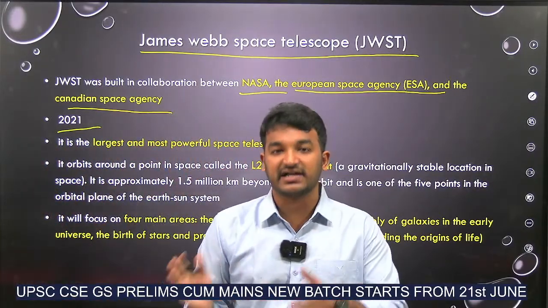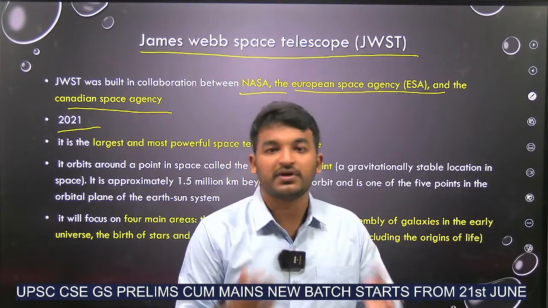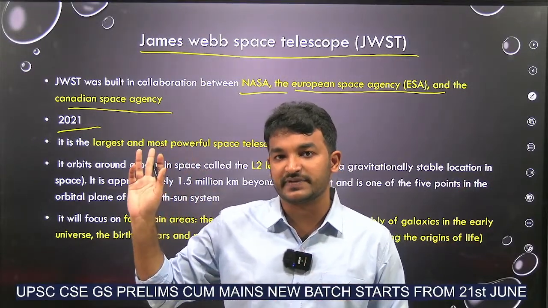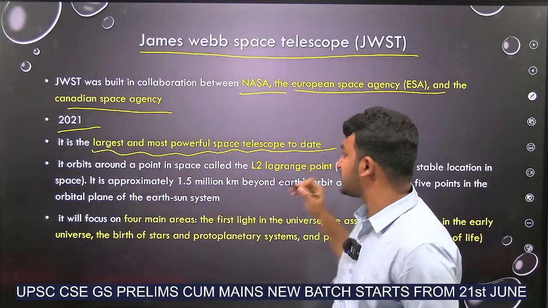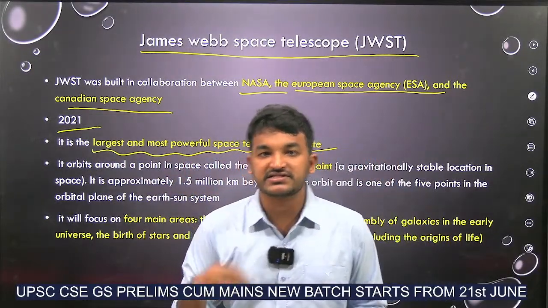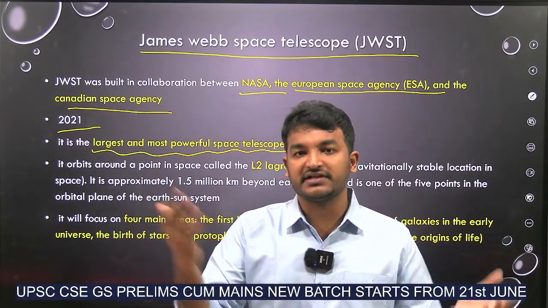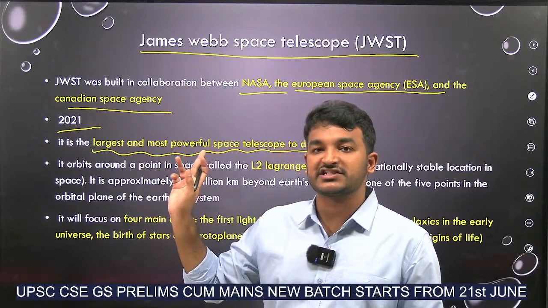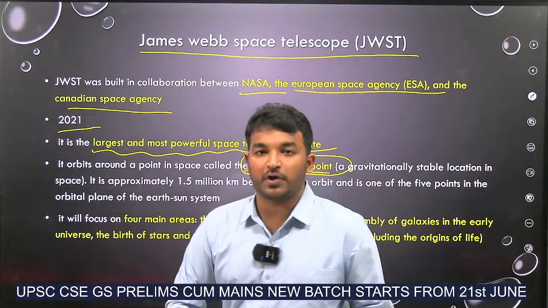Now what is the specialty of this? Earlier there was Hubble Space Telescope and many other space telescopes, but the main specialty of this James Webb Space Telescope is that it is the largest and the most powerful space telescope in the world. Largest and the most powerful, and it can read the space in different wavelengths. Okay, and it is placed in space at the L2 point, Lagrange 2 point.